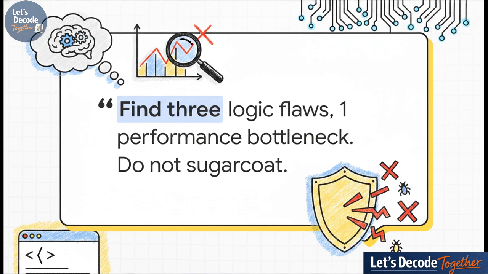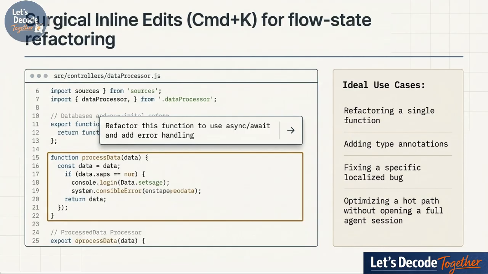When you explicitly demand that it finds flaws and doesn't sugarcoat anything, you strip away the AI's tendency to be overly polite. This drastically reduces the number of bugs that ever make it to production. You want it to be brutally honest with you now, so your users don't have to be brutally honest with you later. For the smaller tweaks, though, we don't need that heavy protocol.